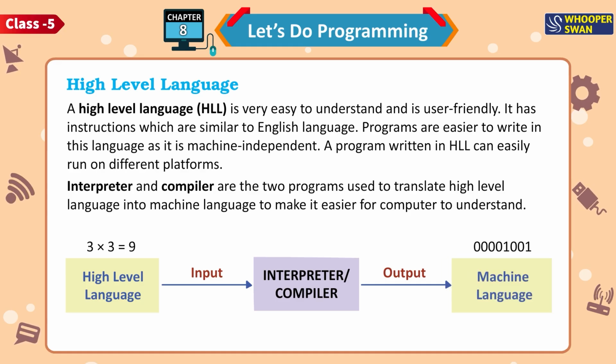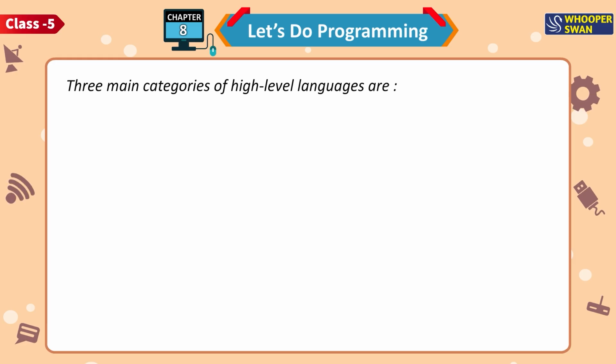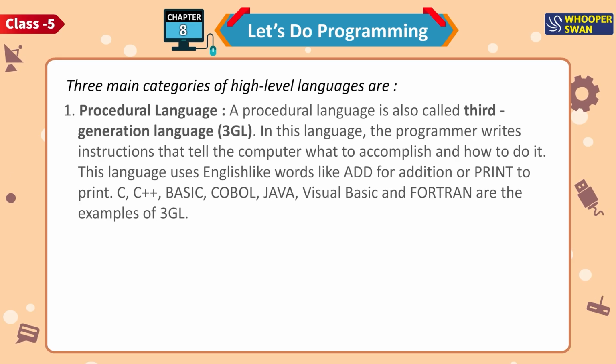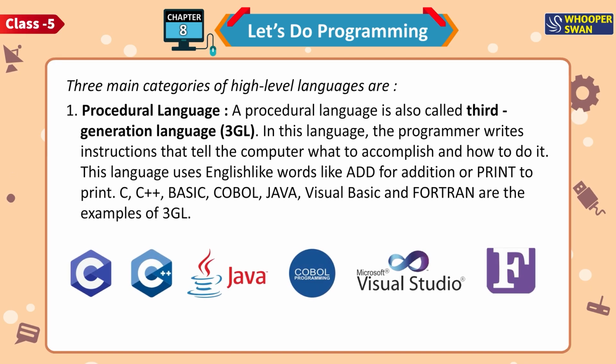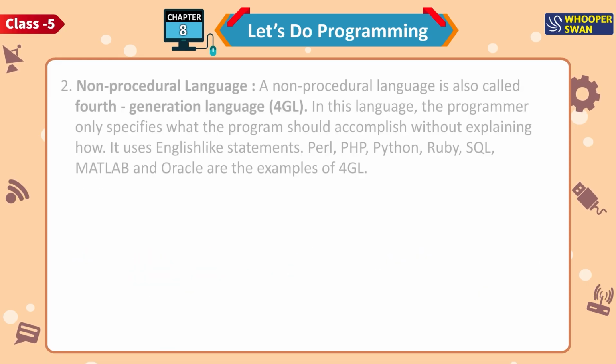00001001. Machine language. 3 main categories of high-level languages are procedural language. A procedural language is also called third-generation language, 3GL. In this language, the programmer writes instructions that tell the computer what to accomplish and how to do it. This language uses English-like words like add for addition or print to print. C, C++, BASIC, COBOL, Java, Visual Basic and Fortran are the examples of 3GL.